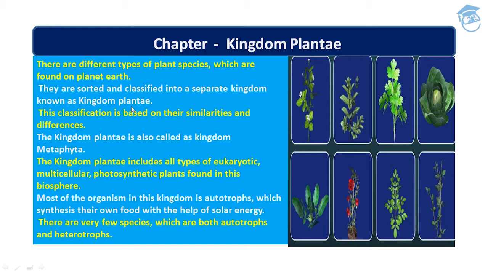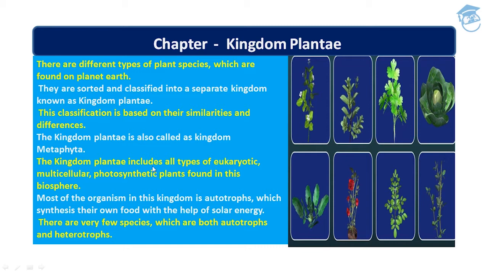Students, in the chapter on biological classification, we have seen the broad classification of living organisms under the system which was proposed by Whittaker, wherein he suggested five kingdom classifications such as monerans, protistans, fungi, animalia, and plantae. So in this chapter we will deal in detail with further classification within Kingdom Plantae, which is popularly known as the plant kingdom, students. Okay, and this classification is based on their similarities and differences. Students, please note that Kingdom Plantae is also called Kingdom Metaphyta.